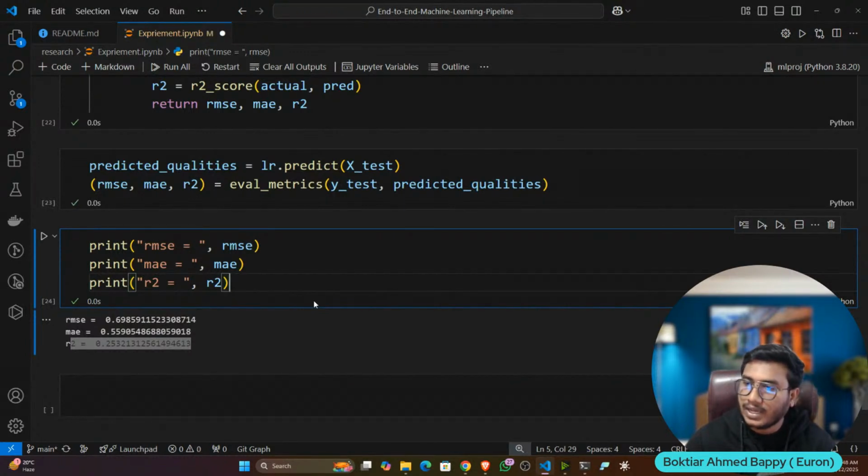Can you do an end-to-end agentic chatbot like this with MLOps? Yeah, maybe in the future we can do it.